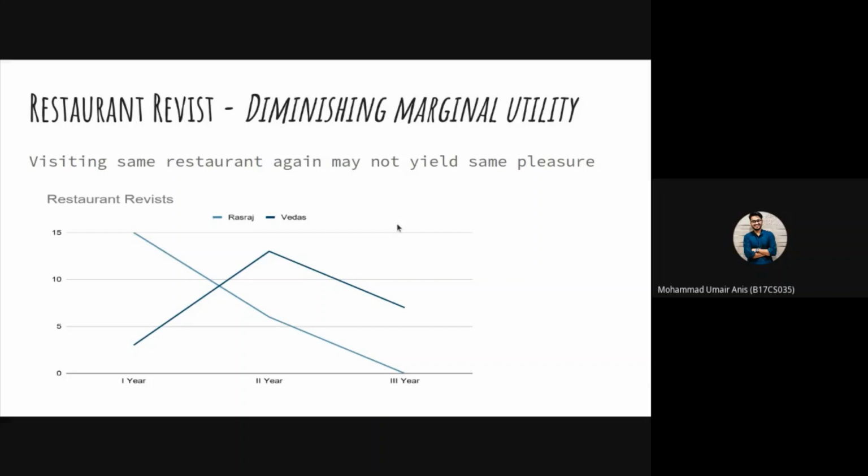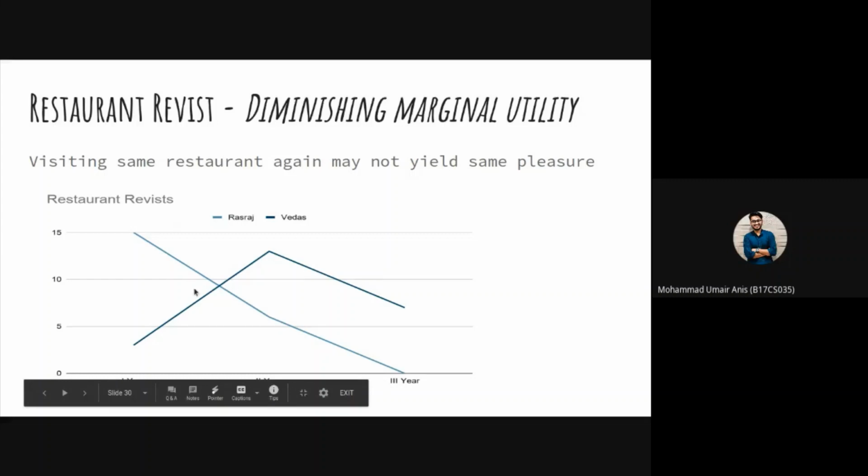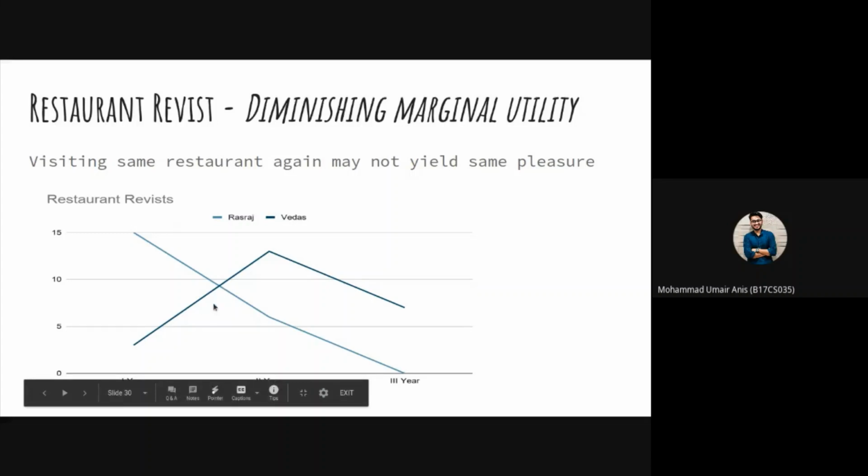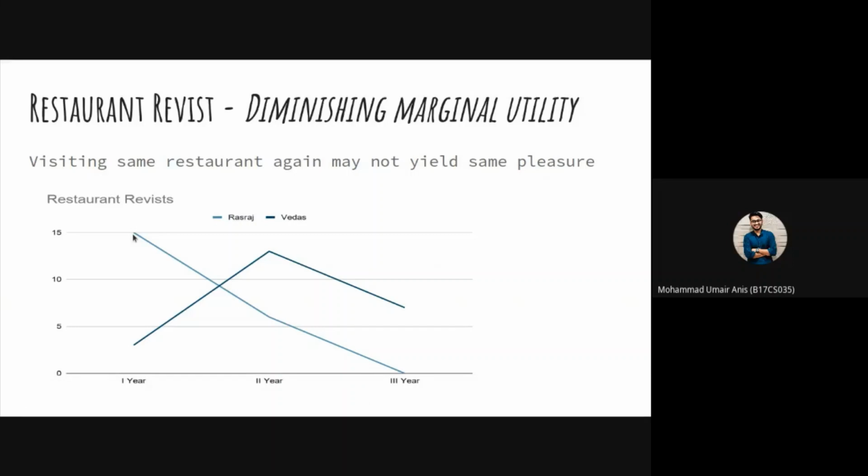I can relate diminishing marginal utility with the restaurant visits that I had in my 3 years at IIT Jodhpur. So this graph basically shows the number of times I had visited a particular restaurant in these 3 years. So the dark blue line here is the Vedas and the light blue line is for Rasaraj. These two are the restaurants in Jodhpur. So in my first year I found a good restaurant which is Rasaraj and I visited that restaurant 15 times.